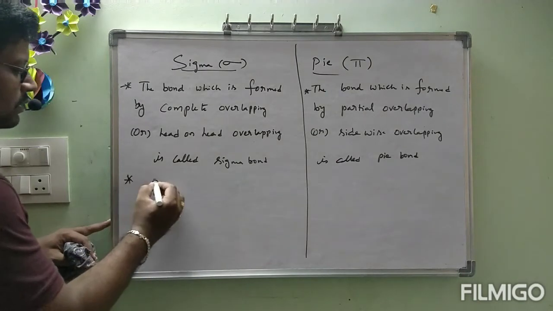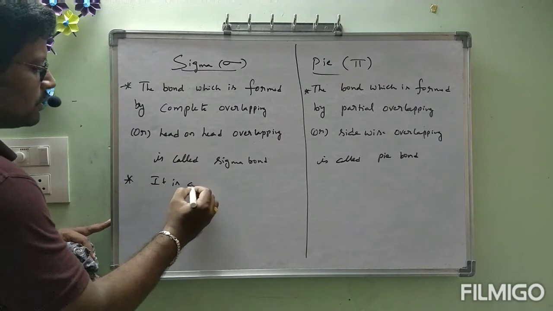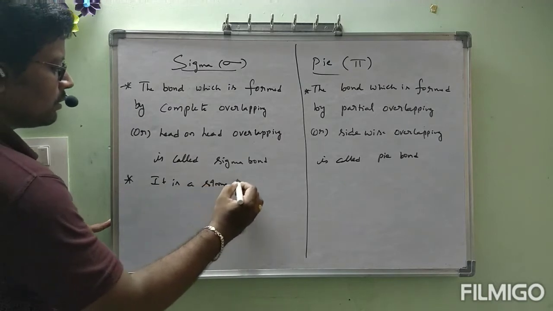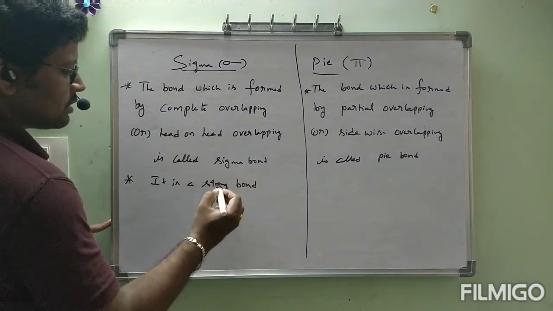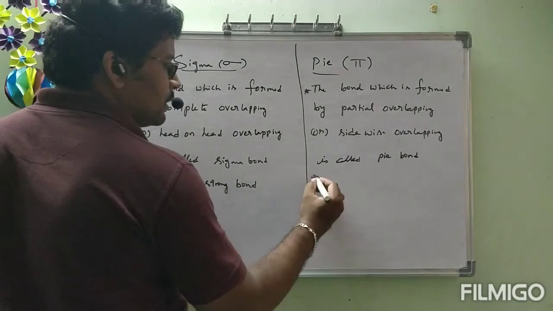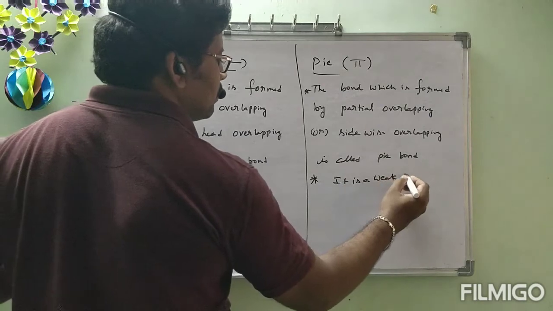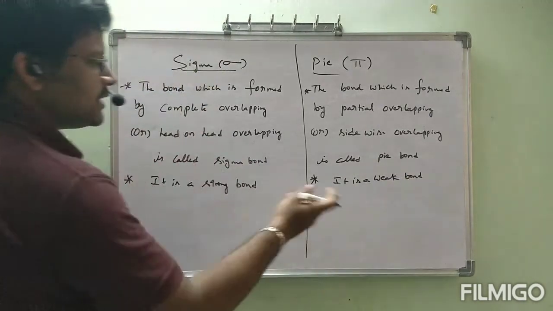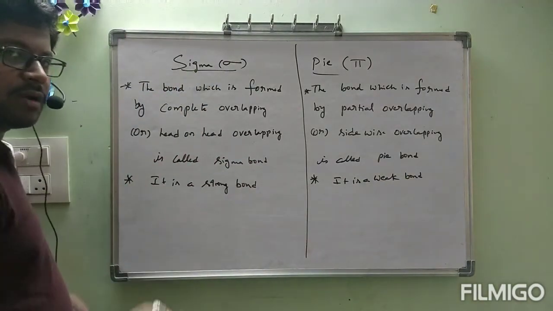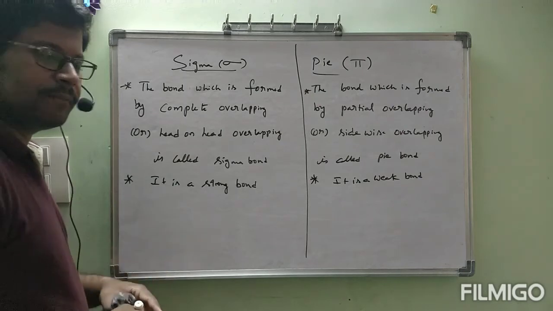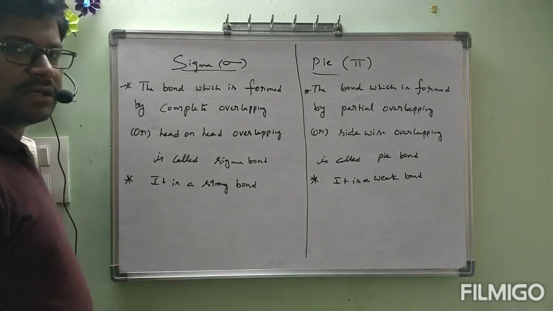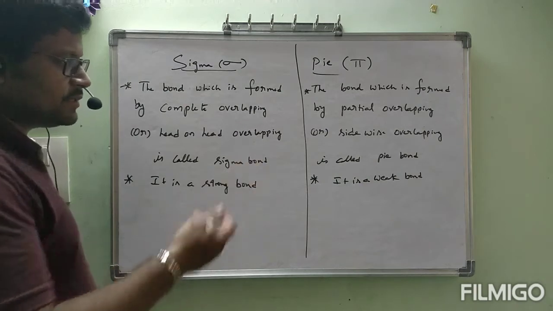Second point: sigma bond is a strong bond, and pi bond is a weak bond. Why is it strong and why is it weak? Sigma is a strong bond because it is formed by complete overlapping. Pi is a weak bond because it involves partial or sidewise overlapping.